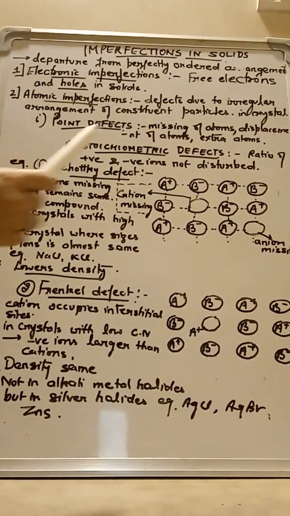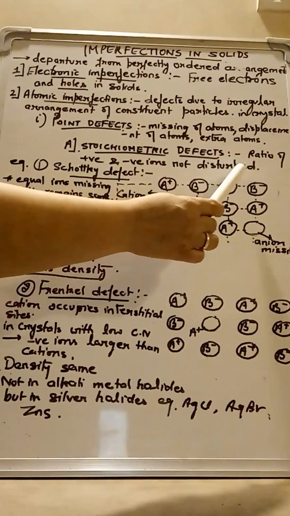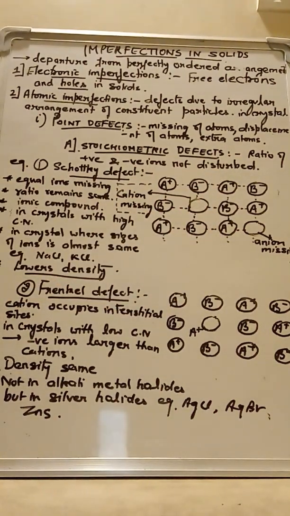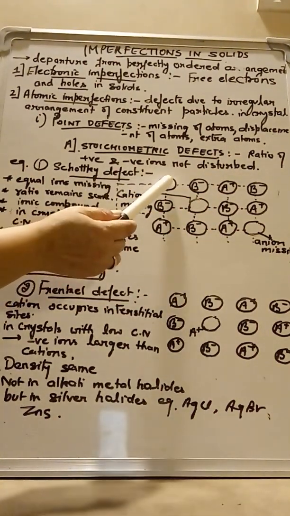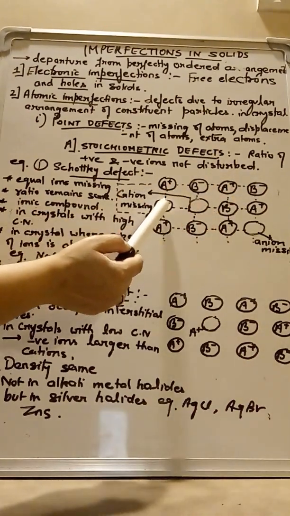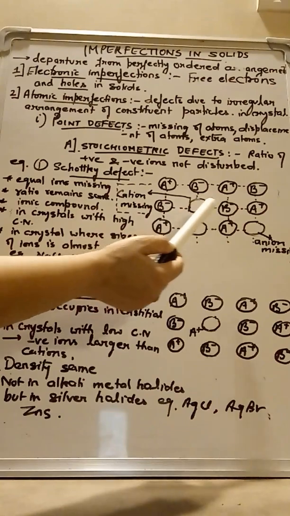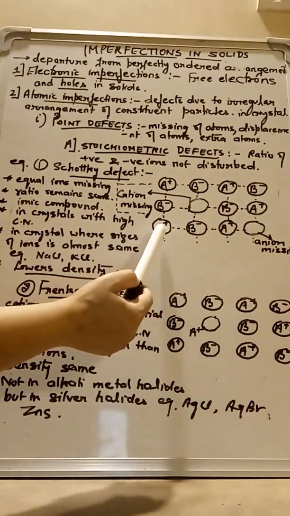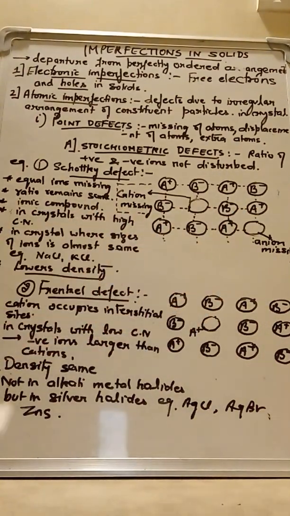So suppose this is how the arrangement of cations and anions in a crystal is shown: cation A plus, anion B minus, A plus, B minus, A plus, B minus, A plus, B minus. This way alternate positive and negative ions are placed in the crystal.